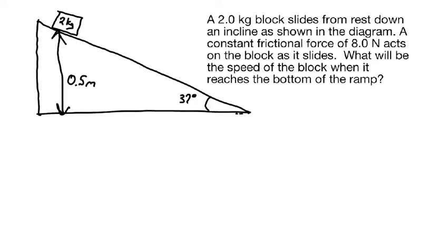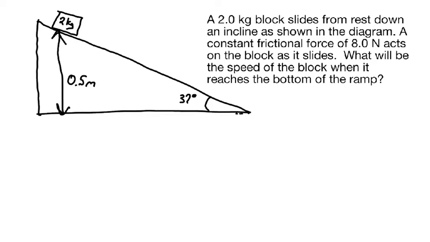So this isn't the only approach to solving this problem, and you'll find that more and more as we go through physics, that there are a lot of different things going on in a single situation, and sometimes analyzing different aspects will give us different ways to solve the problem, but still end up with the same answer. That's a good check to make sure that we're really on track with these things: if we have multiple ways to solve a problem, making sure that they give us the same result.